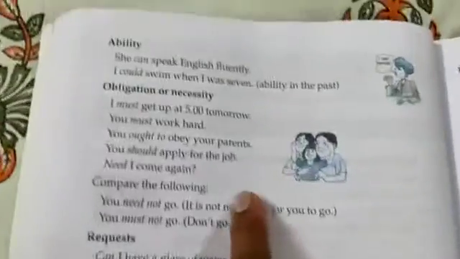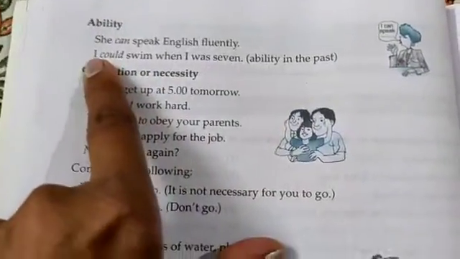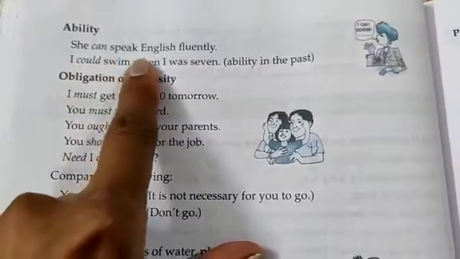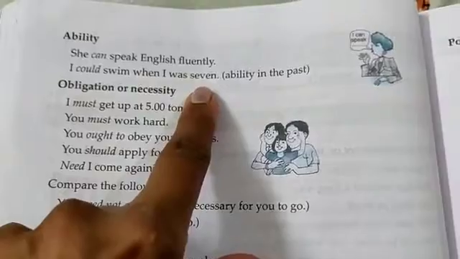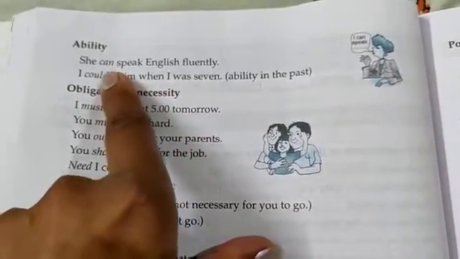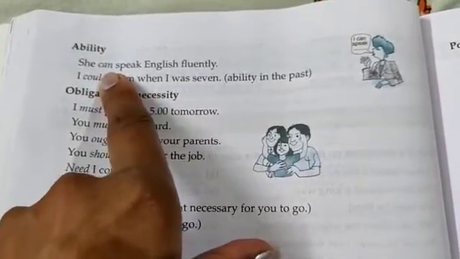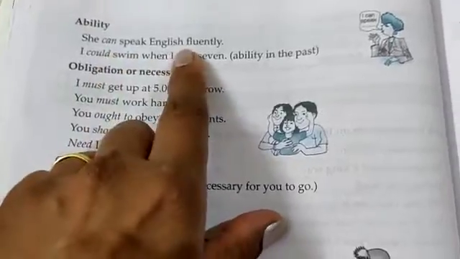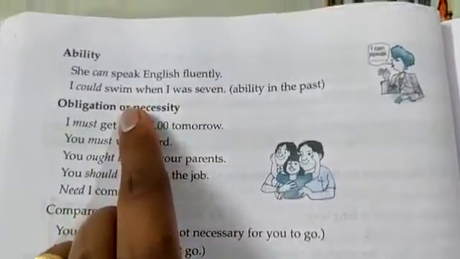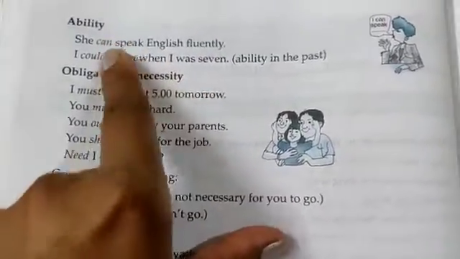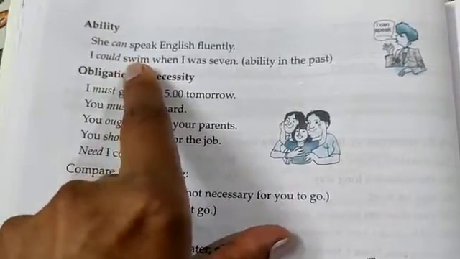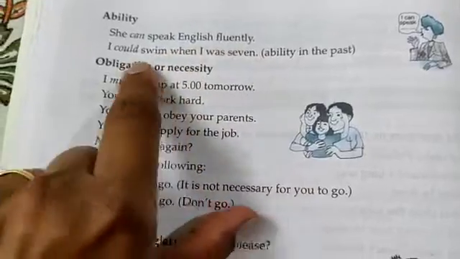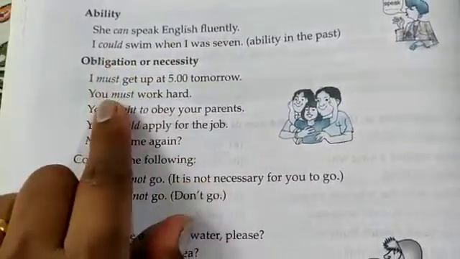Now coming to page number 112. Next usage is ability. She can speak English fluently. I could swim when I was 7. So this we have already seen in exercise 1 where they talked about somebody speaking French fluently. Over here it is she can speak English fluently. So both these sentences show ability. Now could is ability in the past. Could is generally used for something in the past.